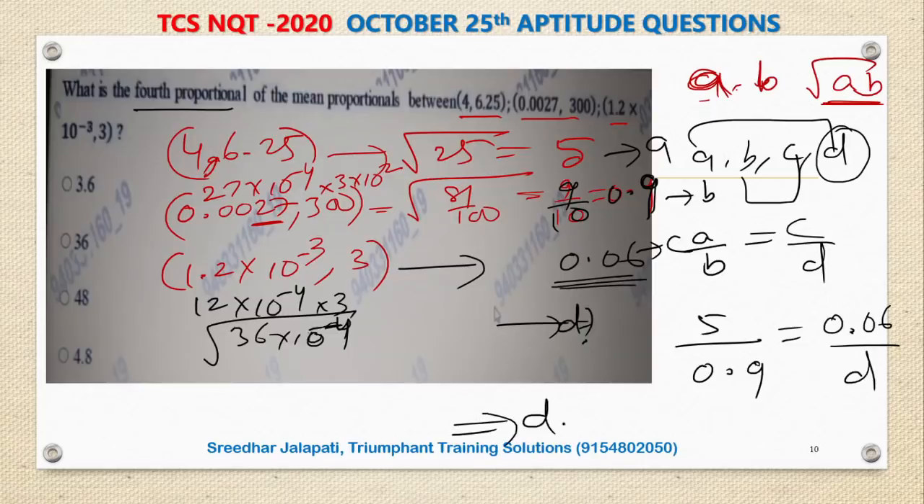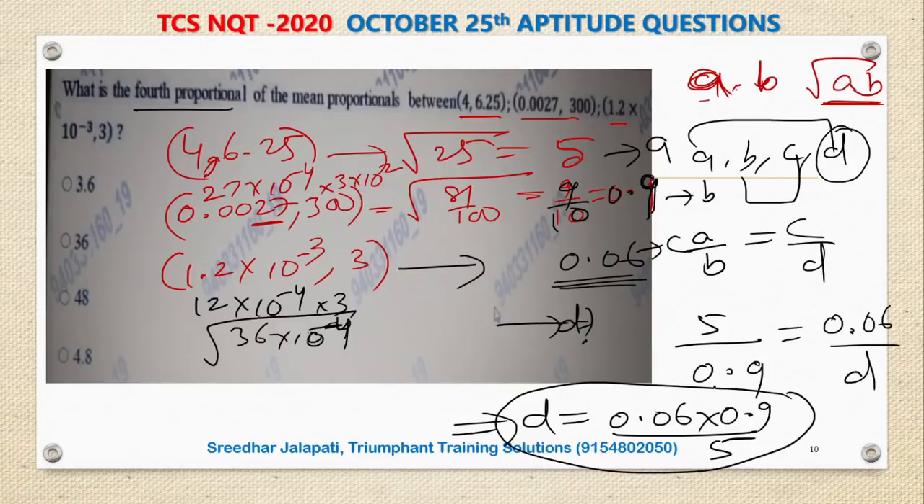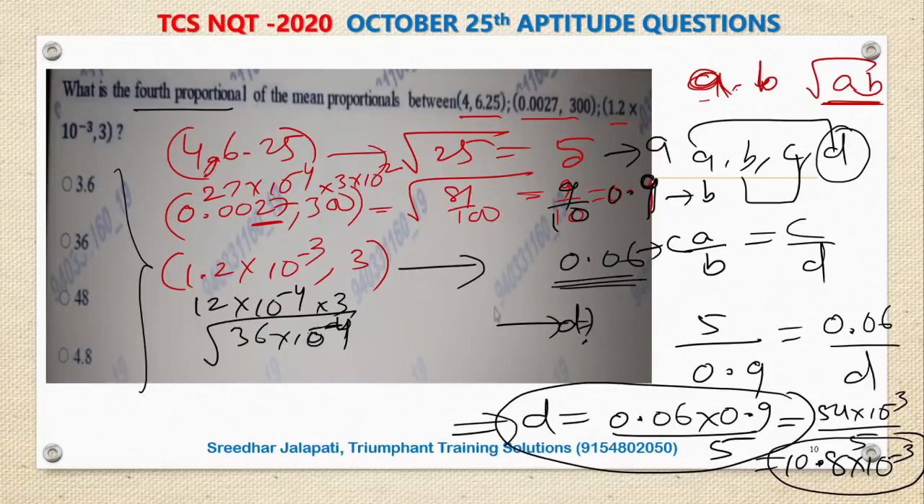So from this, D is equal to 0.06 into 0.9 by 5, which is again nowhere related to the options. Answer is this, 0.06 into 0.9 by 5. If I simplify, this can be written as 54 into 10 power minus 3 by 5, right? That is 10.8 into 10 power minus 3. So that is nowhere there in the options, and that's the problem.